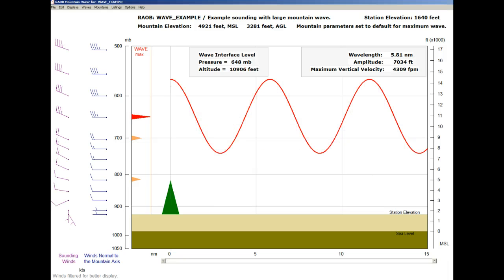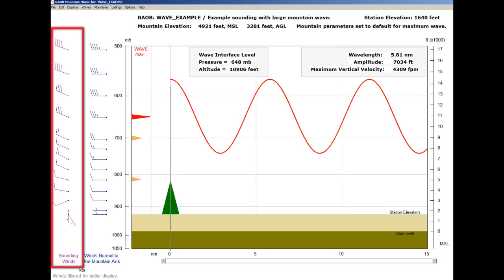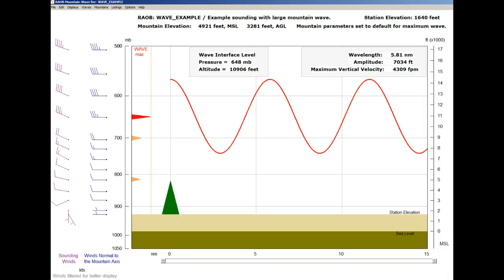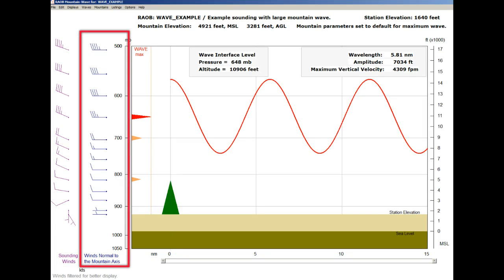Now we'll take a look at the wind field. The reported sounding winds are plotted along the leftmost column in a purple color. Just to the right is a corresponding column of blue colored winds. These blue winds are always plotted using a direction of 270 degrees because their only purpose is to reflect the wind vectors that are normal to the local mountain ridge axis.